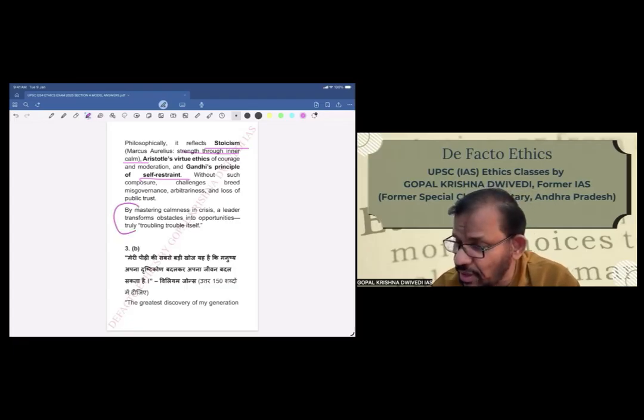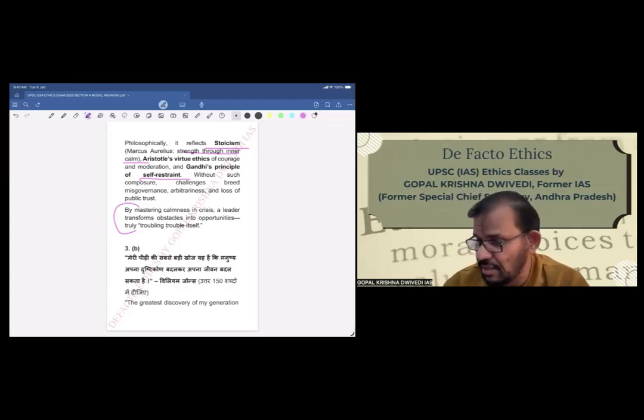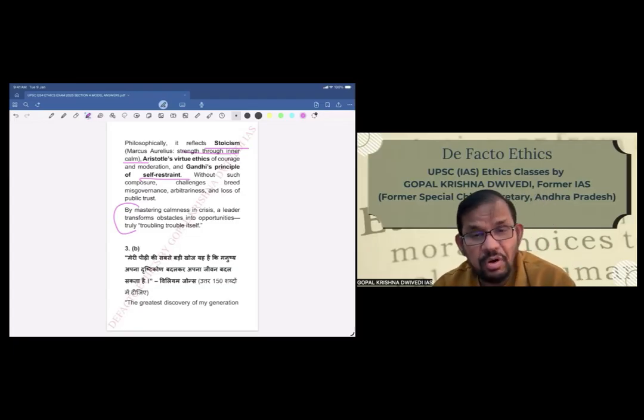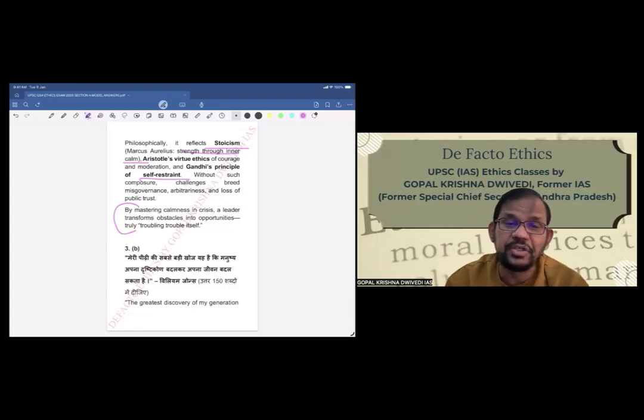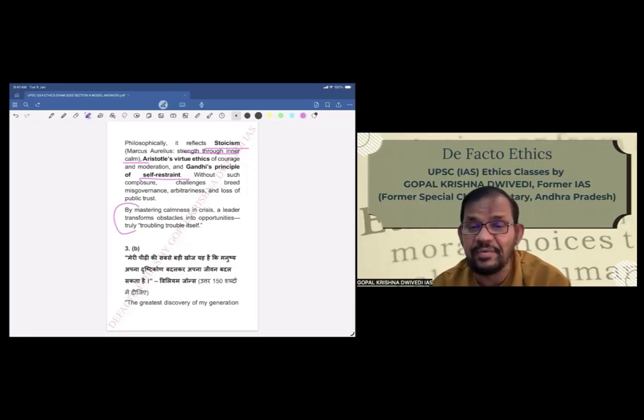So now this is again a very, very important conclusion. If you are calm in a crisis situation, you will transform the obstacle or trouble itself into an opportunity. So this is what has been mentioned. I will go to question 3, part B. Again, a second quotation has been given, which needs to be explained. All these quotations have to be explained from the administrative perspective, along with administrative examples and the situations which a civil servant faces in his day-to-day functioning. This is a very, very important point as far as writing answers for the ethics paper is concerned.